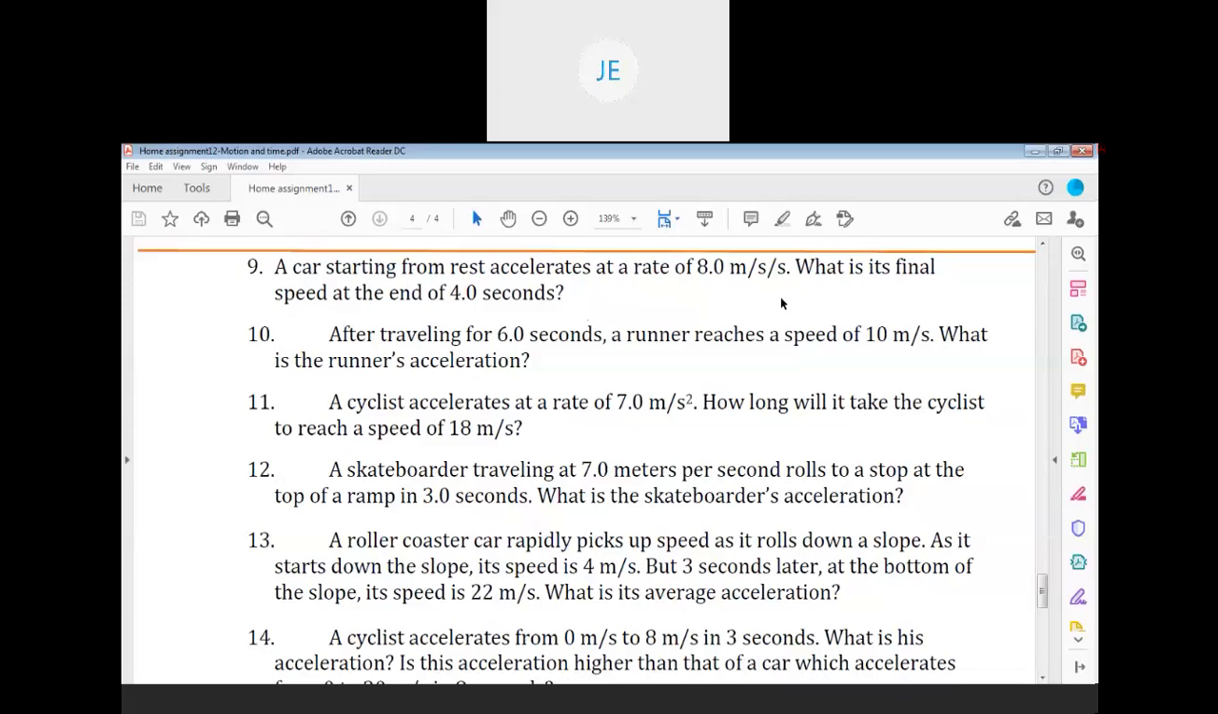Acceleration is given. Initial velocity 0. Final velocity you have to find out. Time is equal to 4 seconds. So formula is v is equal to u plus at. Use the formula v is equal to u plus at. Then you will get the answer for 9.